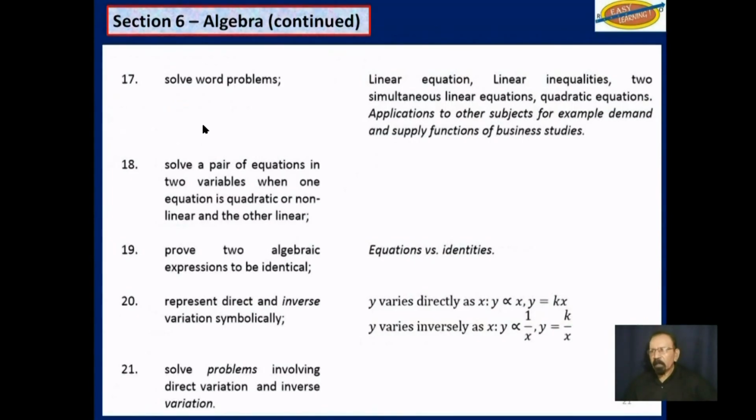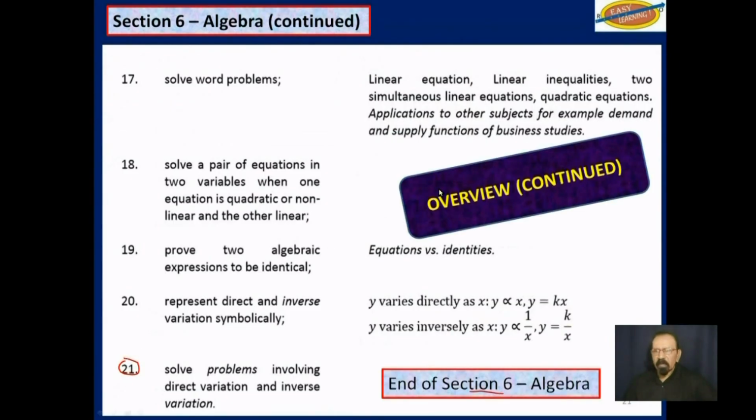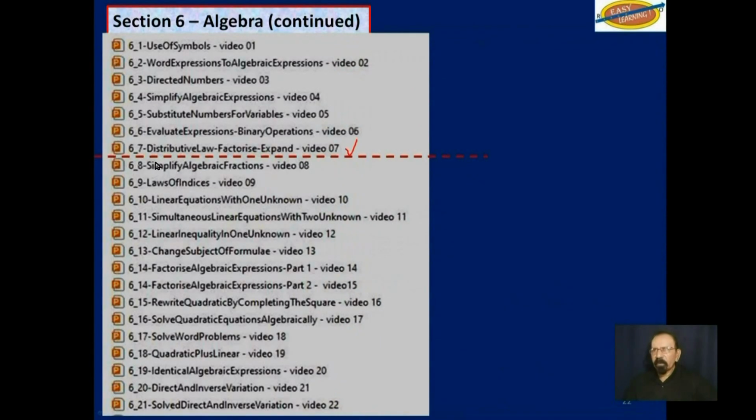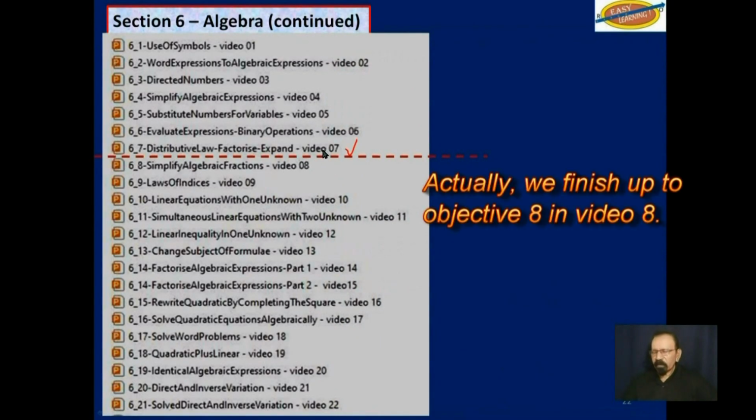And then finally, up to objective 21. That's all the objectives in this section for algebra. And we will complete that in these last 5 videos here to take us to 22 videos in this section from 21 objectives. So we are here, we finish up to objective 7.